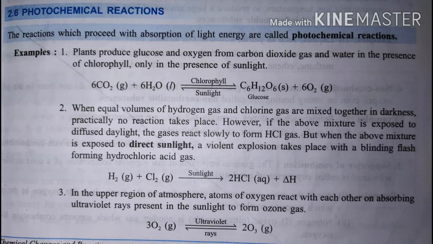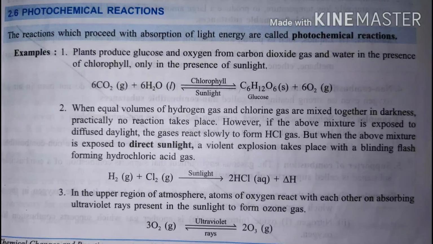The most widely seen example is the reaction of photosynthesis, which takes place in the plant. Take carbon dioxide from the air and water from the soil, and in presence of chlorophyll and sunlight they produce glucose and oxygen. There is another example: hydrogen and chlorine react to form hydrogen chloride, and this reaction also takes place in presence of sunlight.